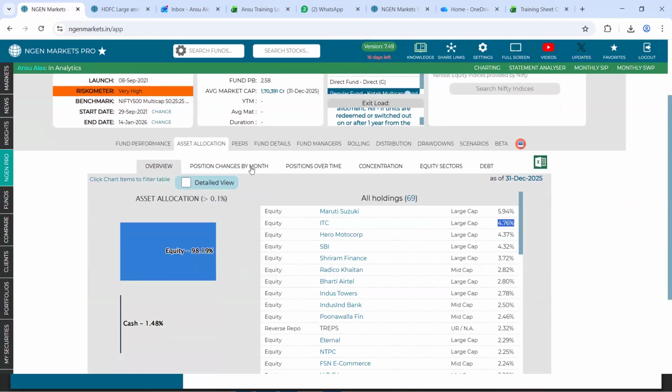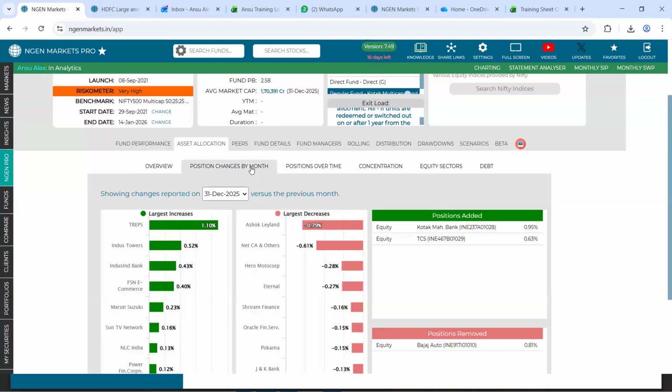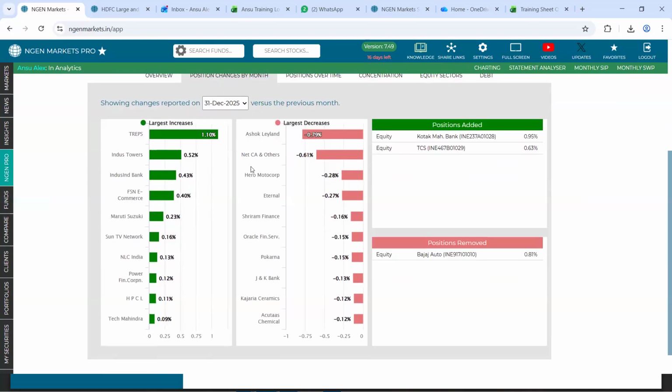Following that, we have a tab called Position Changes by Month, which says, in consideration to the previous month, what has been the largest increase, the largest decrease, any positions that have been added, or any positions that have been removed.